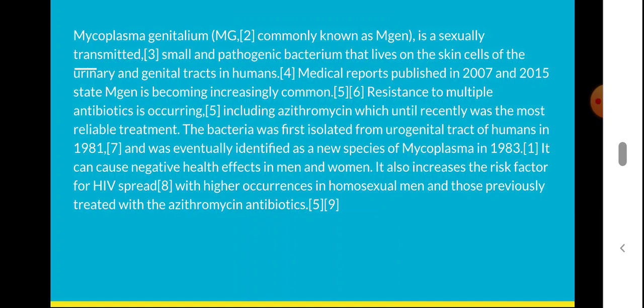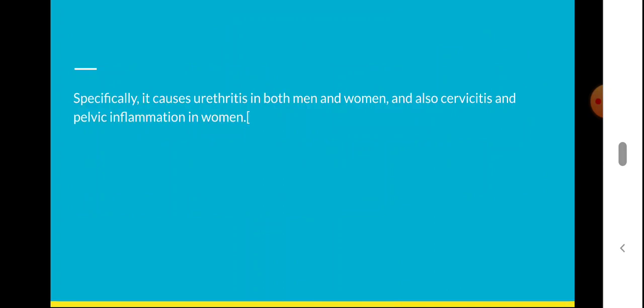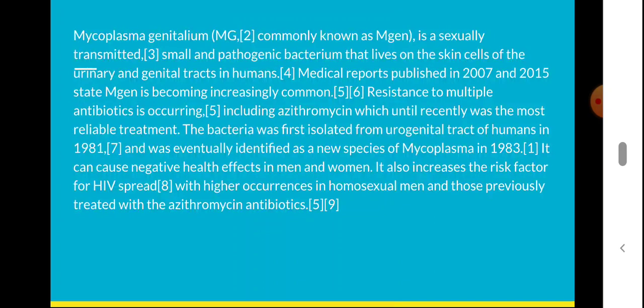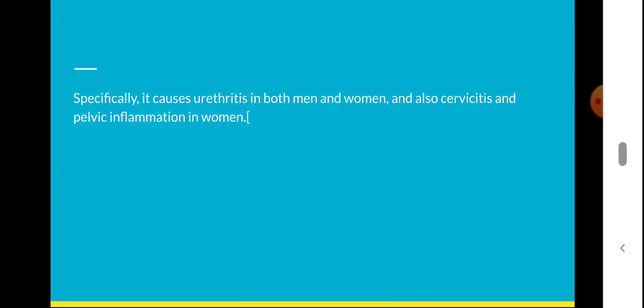And it was identified as a new species of Mycoplasma in 1983. It caused negative health effects in men as well as women. Mycoplasma genitalium also increases the risk factor for HIV spread. We see high occurrences in homosexual men and those previously treated with azithromycin antibiotics. It also causes urethritis in both men and women, and also causes cervicitis and pelvic inflammation in women.